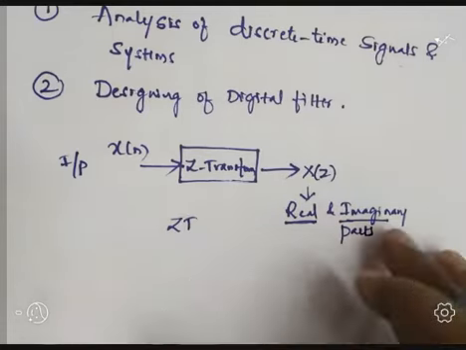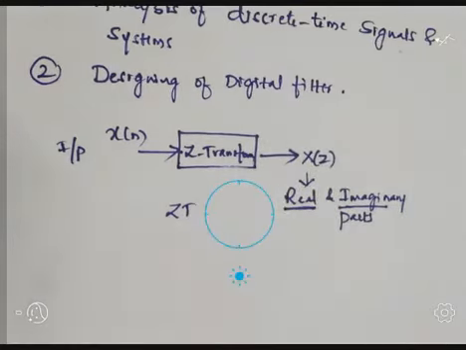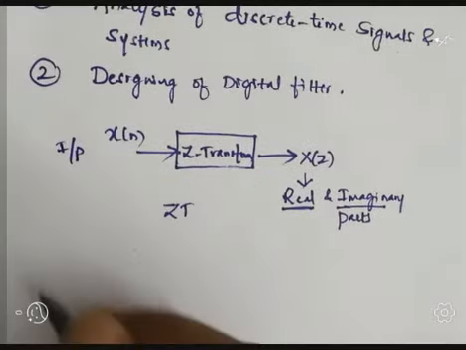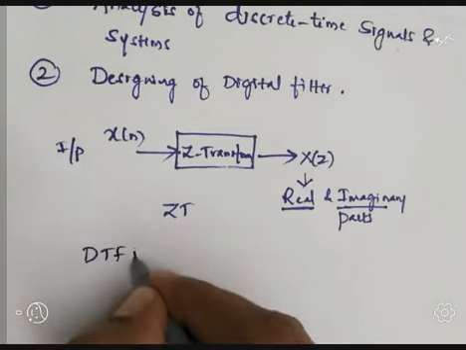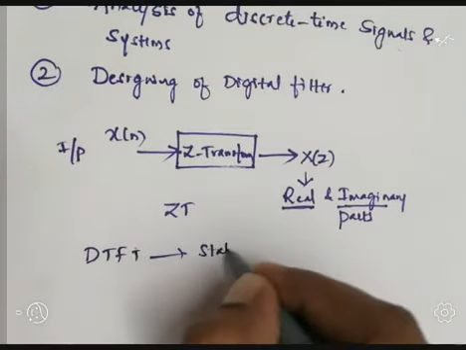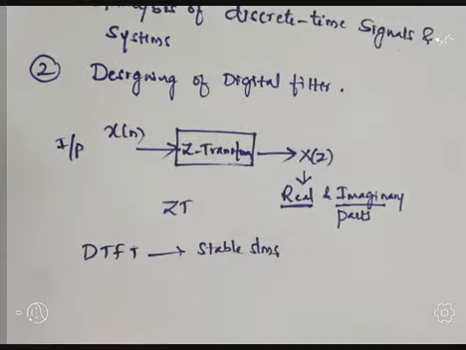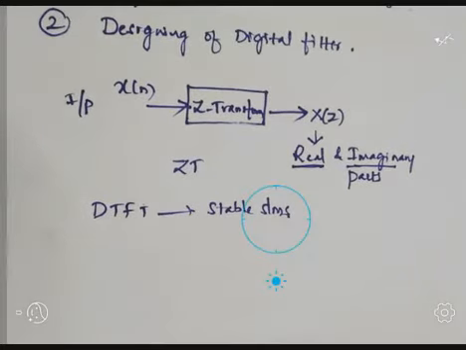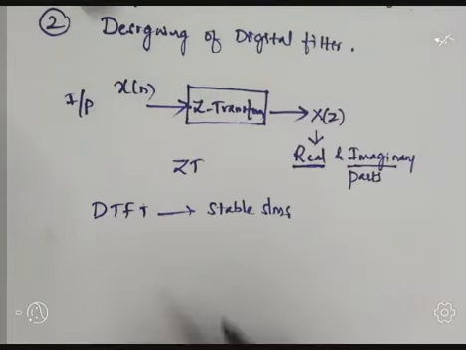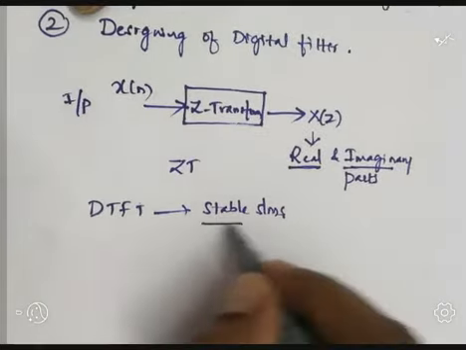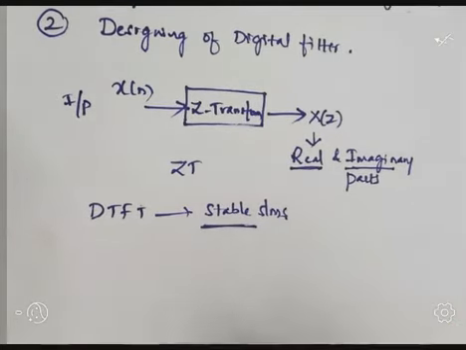For example, the DTFT can be applied only to stable systems. Whereas the Z transform exists for unstable systems, and thus the Z transform can be used to study a much larger class of signals and systems. The DTFT is a limited analysis, meant only for stable systems.